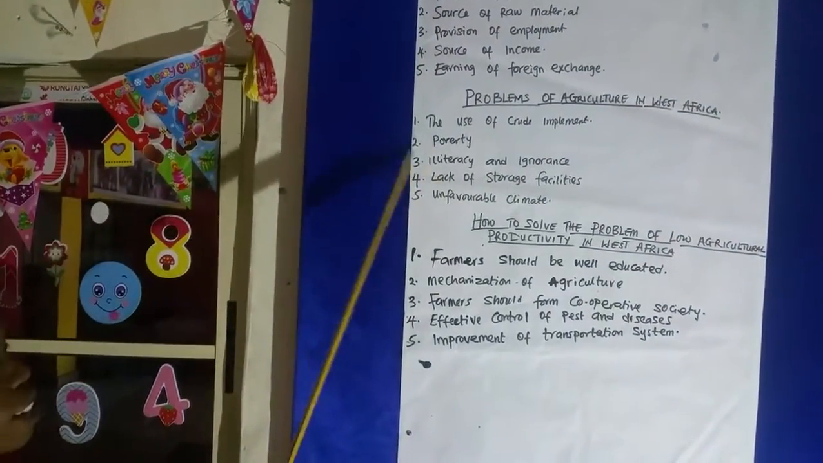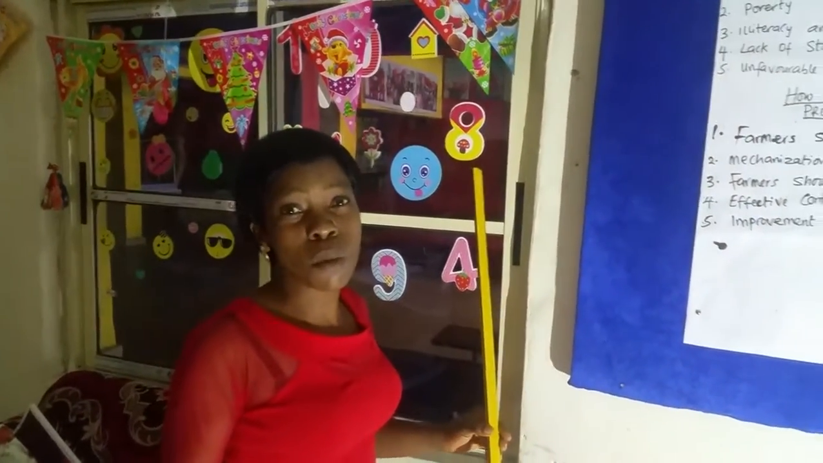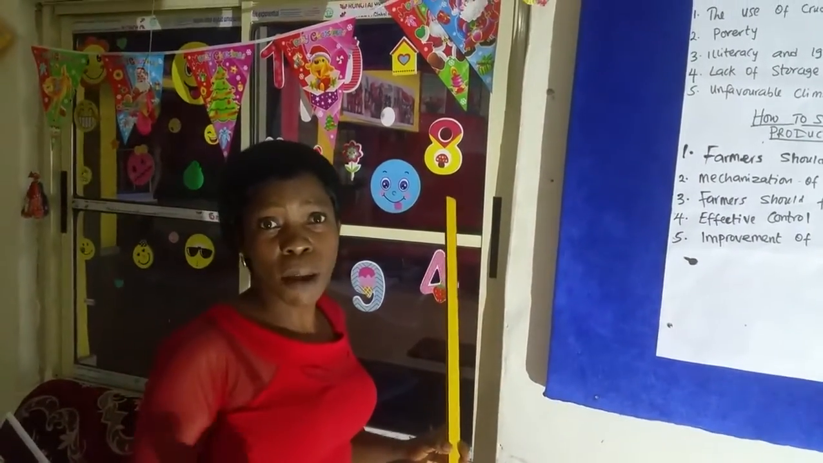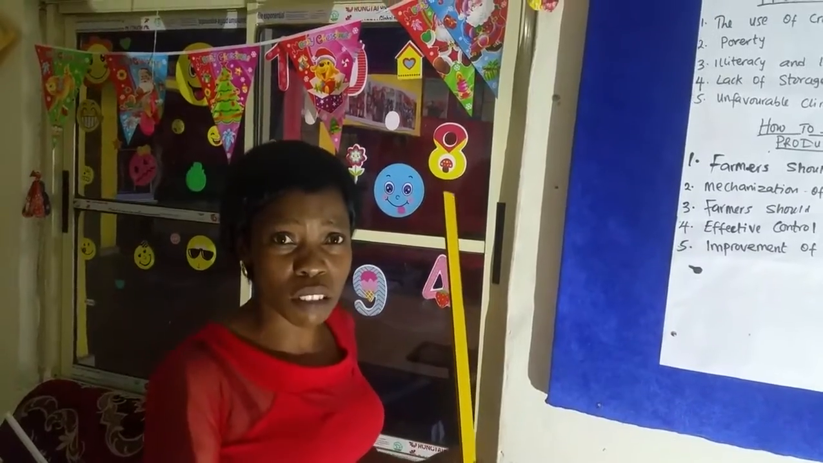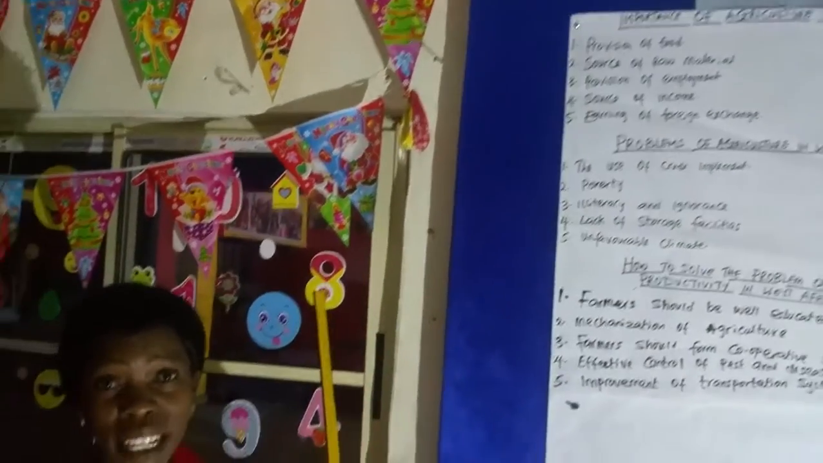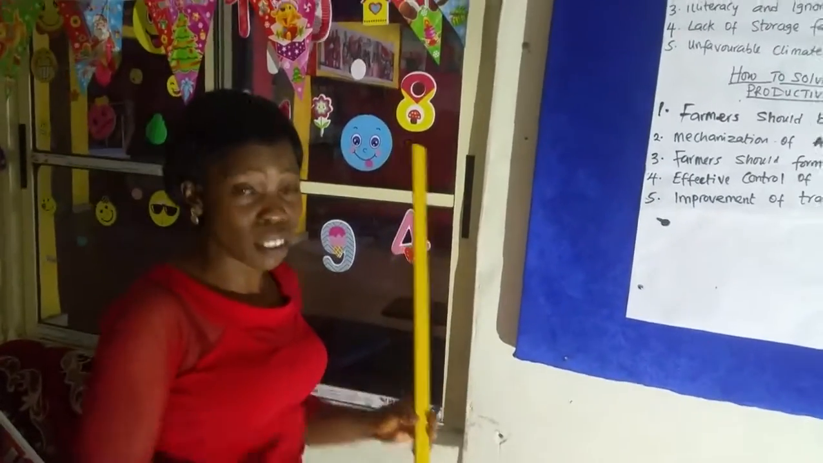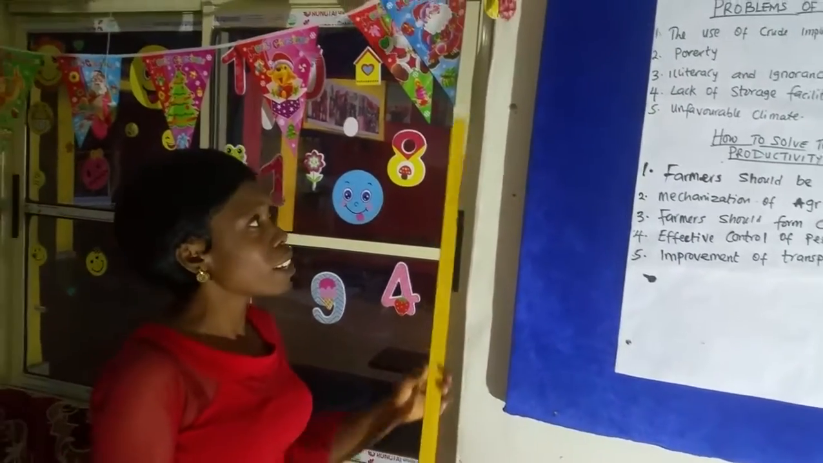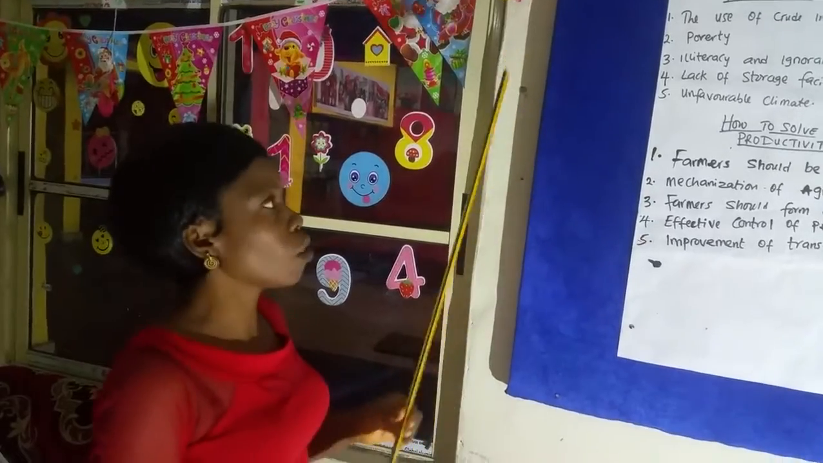Number 2, poverty. Now, when there's no money to buy chemicals, it makes the work slow, and farmers will not be able to achieve what they want to achieve. They don't have money to buy even their farm implements. So it's a problem in agriculture.